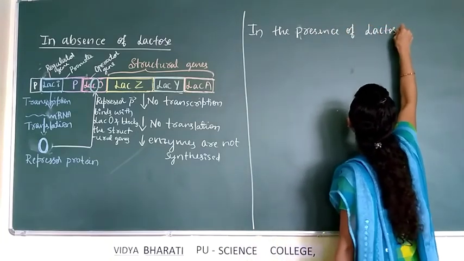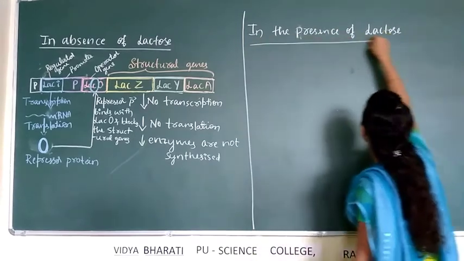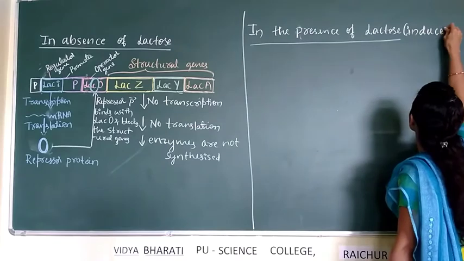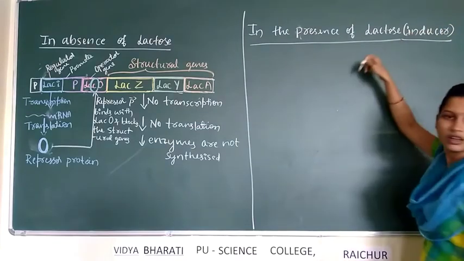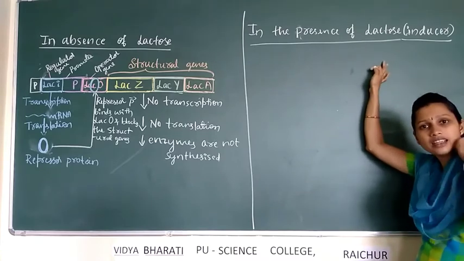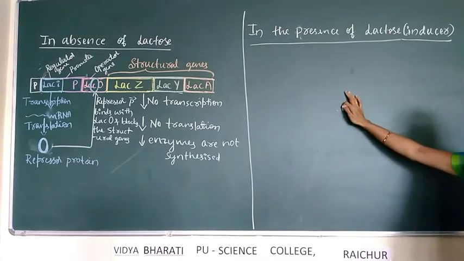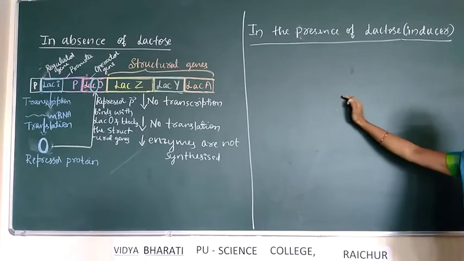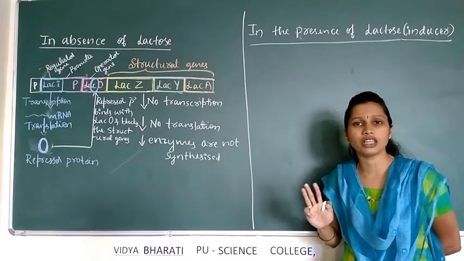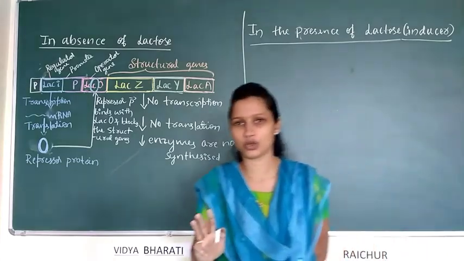When lactose is present in the medium, lactose is also called an inducer. At that time, E. coli needs to synthesize the 3 enzymes required for the metabolism of lactose.